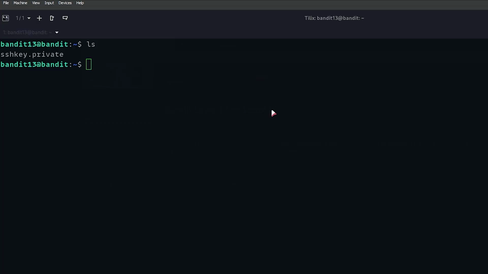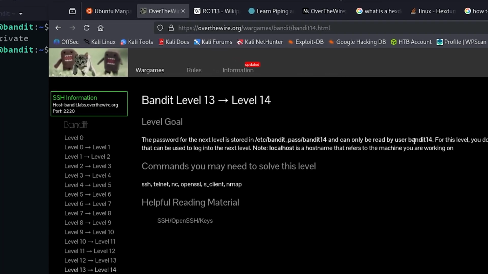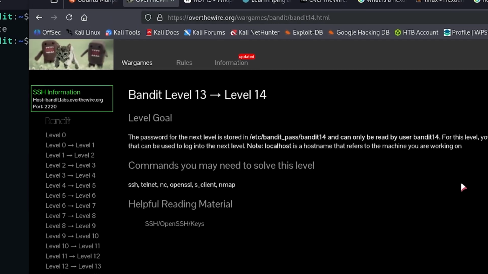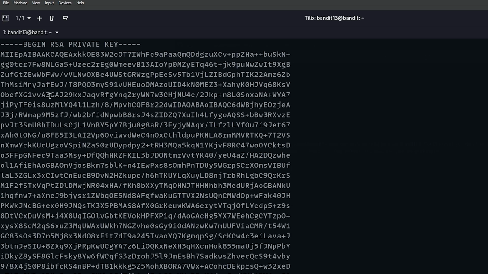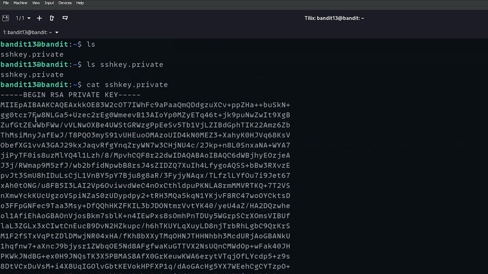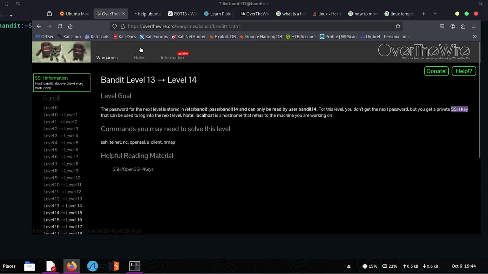SSH key private. So they said the password is stored in /etc/bandit_pass/bandit14 and can only be read by user bandit14. Oh wait, so do we have to use the private key then come back? I'm not sure. Anyway, let's see what this is. Oh right, it's supposed to be cat. A bit rusty. Okay, begin RSA private key and end RSA private key. How are we supposed to use this? Either way, let's just navigate to the file we're supposed to, I guess. .ssh, OpenSSH keys, maybe this means something. Nah, we'll figure it out.